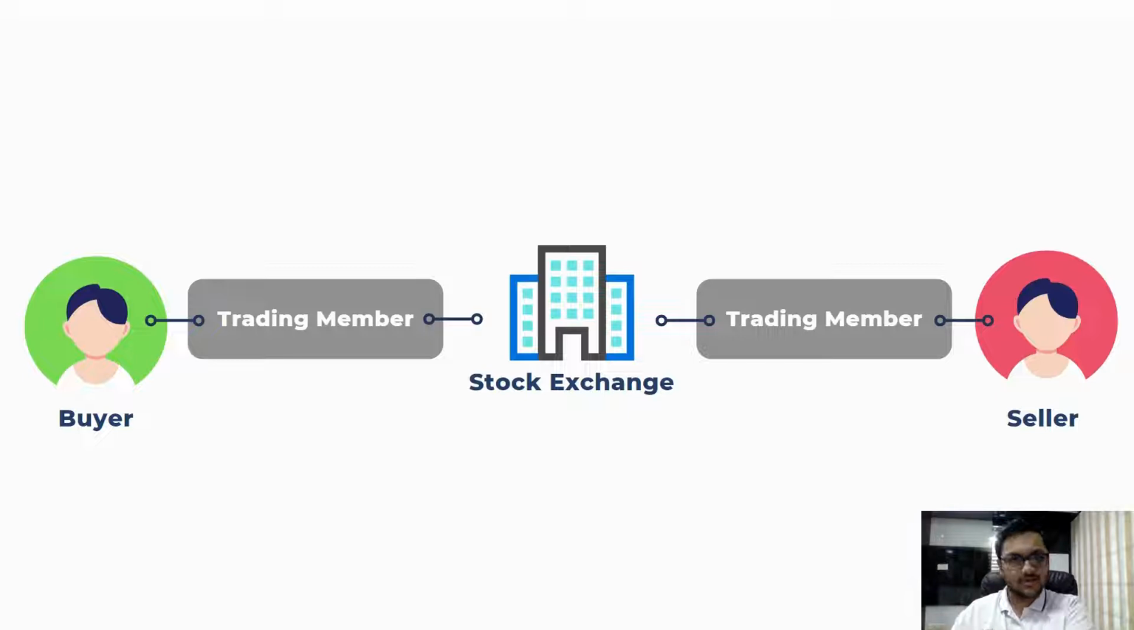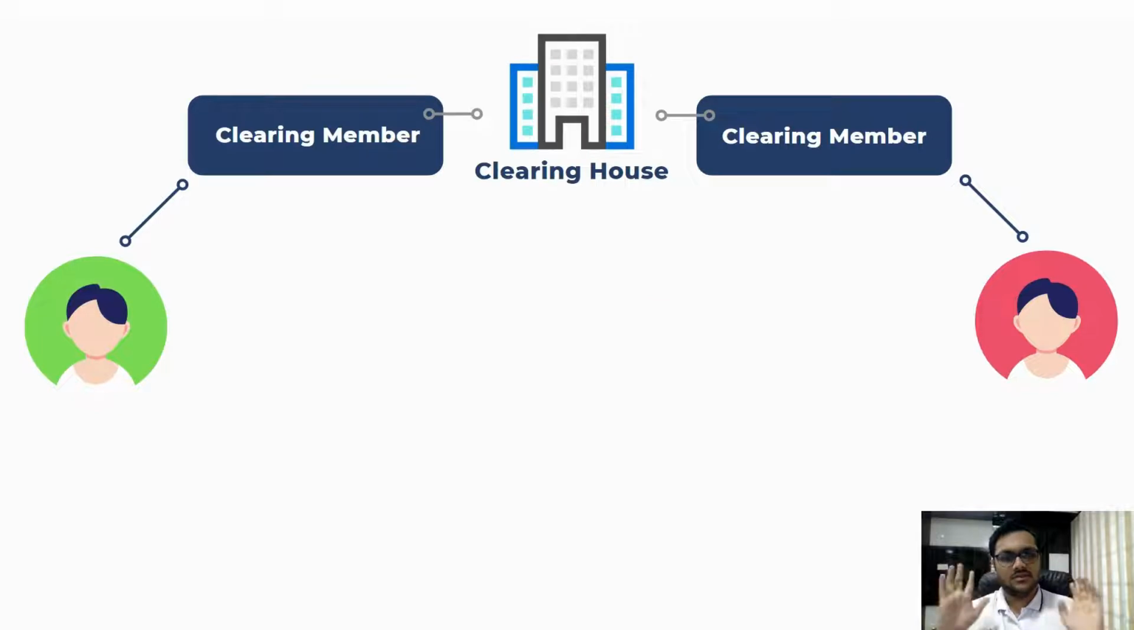So you will just place an order that I want to buy. Finding a seller and all that, matching the price and quantity, all of that will be done by the stock exchange. So the role of the trading member is to collect your order, that okay, this person wants to buy 25 shares of Reliance at this price. Okay. Next thing is the clearinghouse.